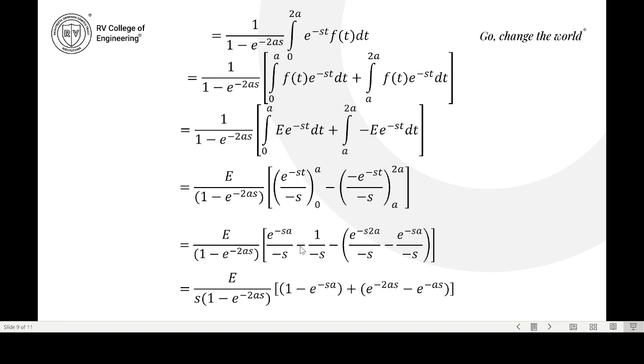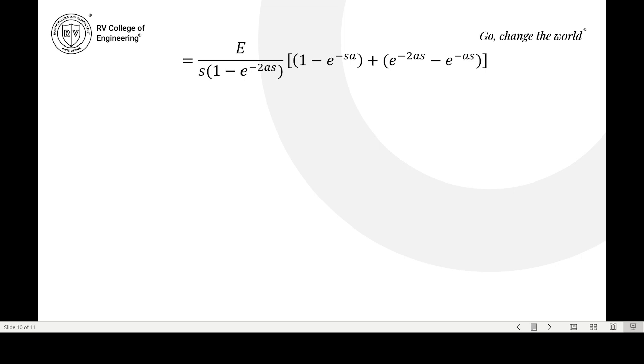So this, you see here, minus minus becomes plus. So the positive term let me write first: 1 minus e power minus sa. Then here you see e power minus 2as, and minus minus becomes plus, s already I took out. So this you will get e power minus 2as, and this, you see, minus minus, so minus e power minus as. So if I simplify, E by s, 1 by 1 minus e power minus 2as, 1 minus e power minus sa plus e power minus 2as minus e power minus as.